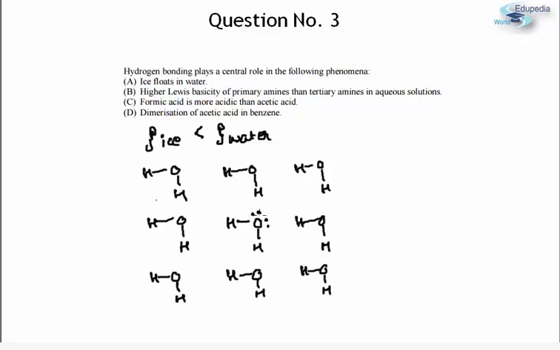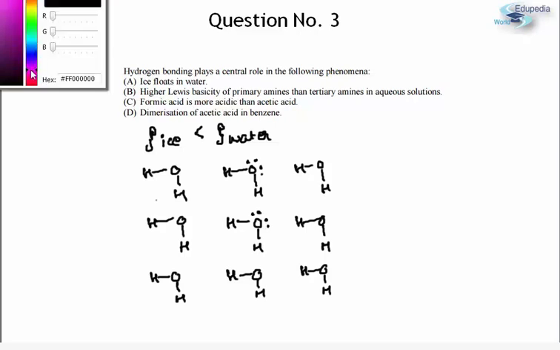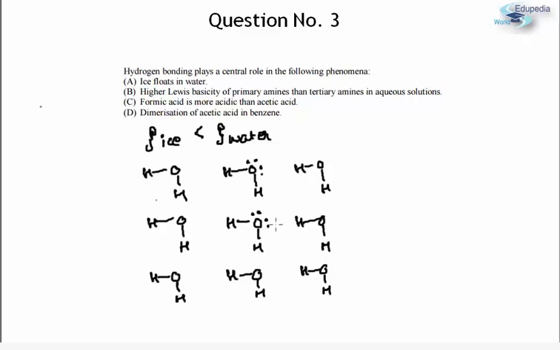So in the structure of ice, each water molecule is associated by means of hydrogen bond to 4 other molecules. If I try to draw the bonds, this is a hydrogen bond here, one more hydrogen bond here, one more here, and one more here. So each water molecule is associated to 4 water molecules by means of hydrogen bonding.